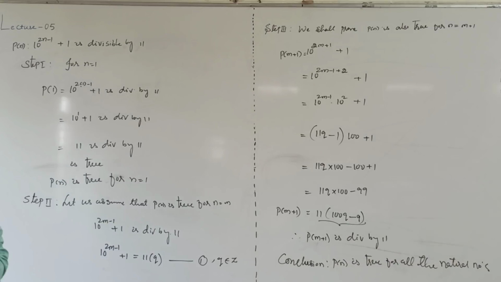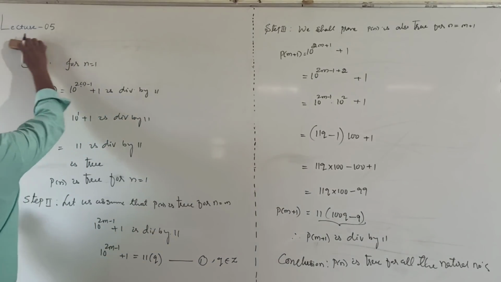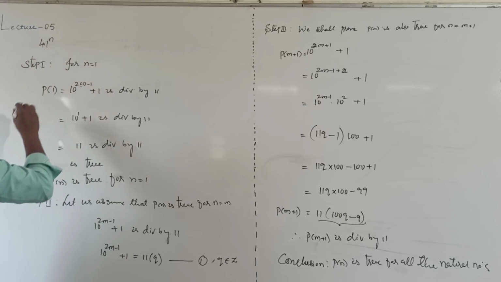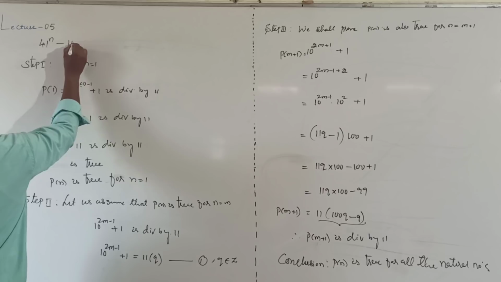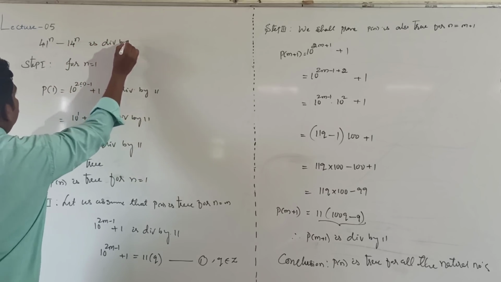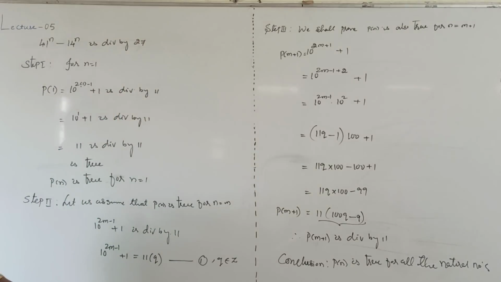Next problem. Prove by using principle of mathematical induction 41 power n minus 14 power n is divisible by 27. This is given mathematical statement.